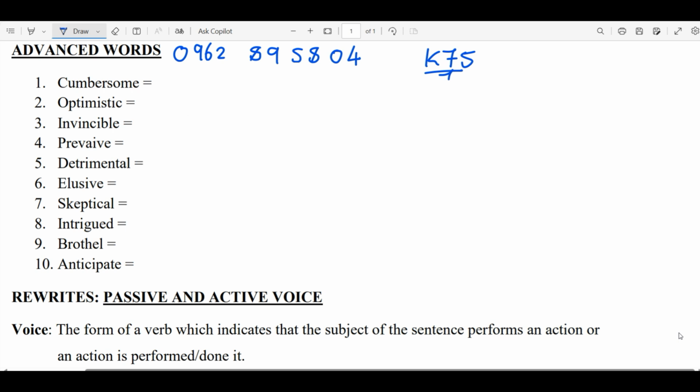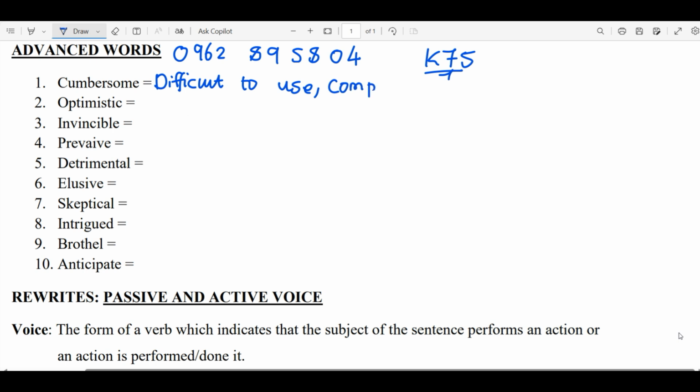So we have been given cumbersome. In case you find this word maybe in your everyday conversation, or sometimes in a movie or in your comprehension, what is really meant by this word? Cumbersome simply means difficult to use, or the synonym we can use is complicated.